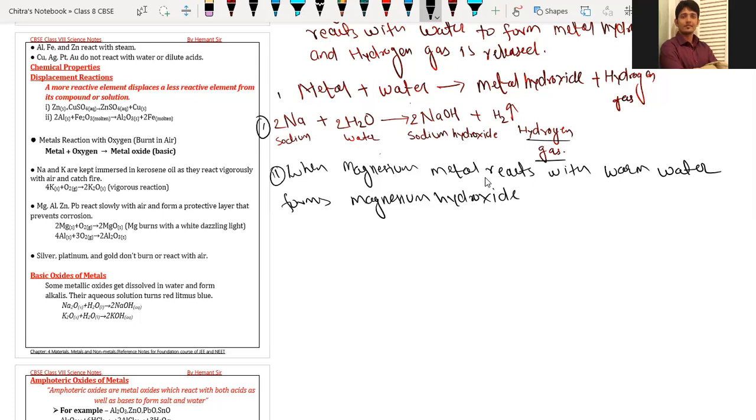See what happens. Sodium metal is very reactive. If we place sodium metal in water, it will react vigorously. They react very fast, and the reaction is like an explosion. When they react, hydrogen gas is released, and when this hydrogen gas comes in contact with air, it catches fire. It is a very exothermic reaction. If you place sodium or potassium pieces into the water, a blast takes place. That's why it is a very vigorous and dangerous reaction, so you do not have to perform it whenever you get sodium metal.